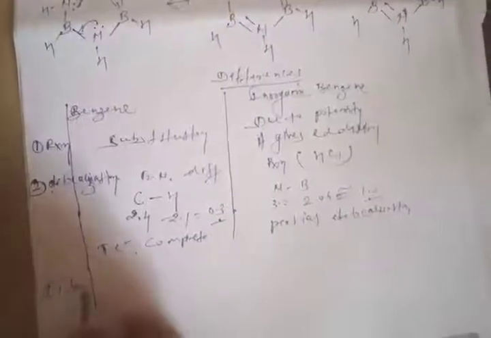Now we'll talk about the third one, that is the bonding. We all know that the bonding in benzene is a covalent type of bonding, so no need to discuss here. Now what type of bonding is in inorganic benzene?